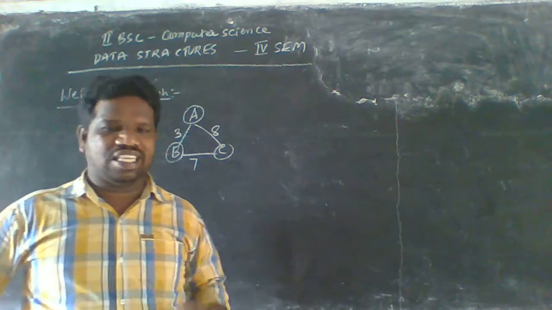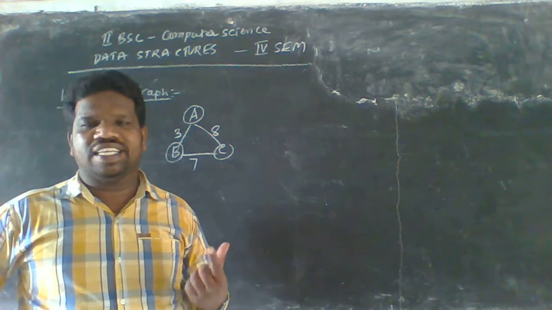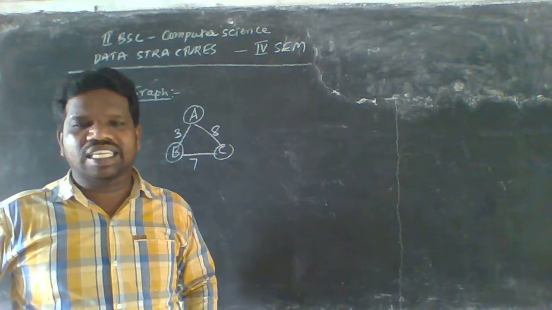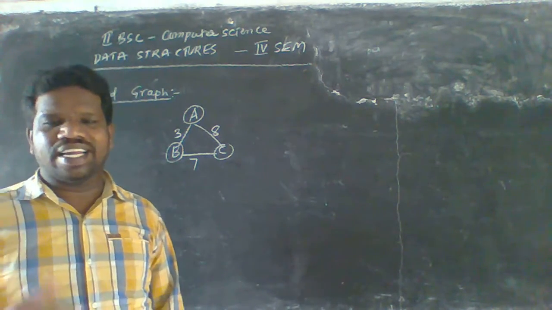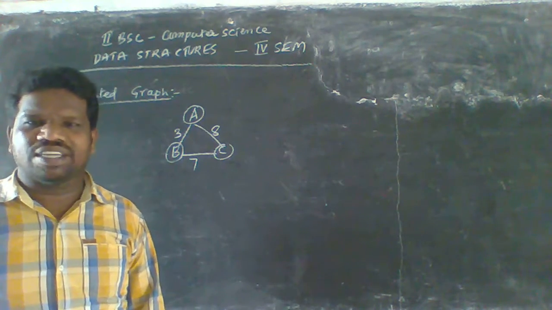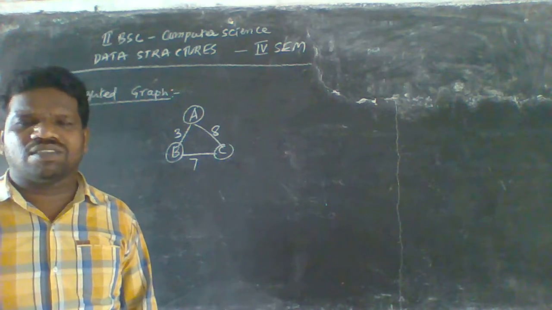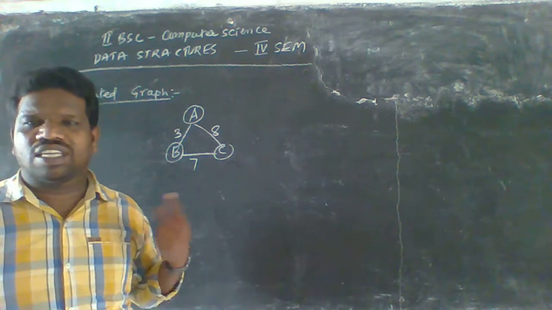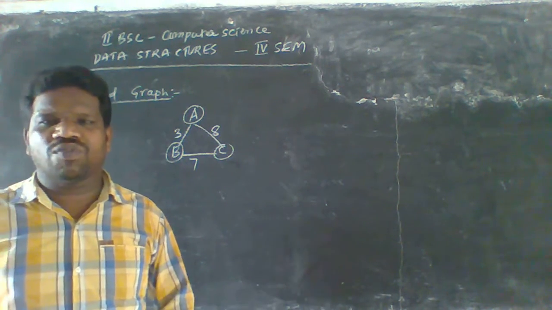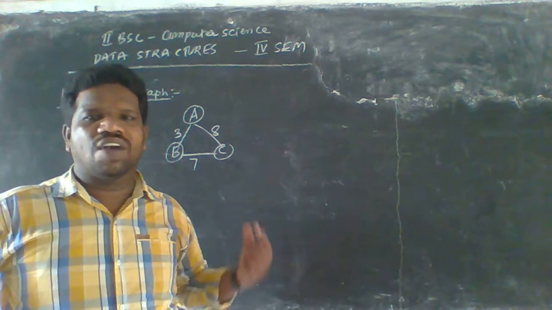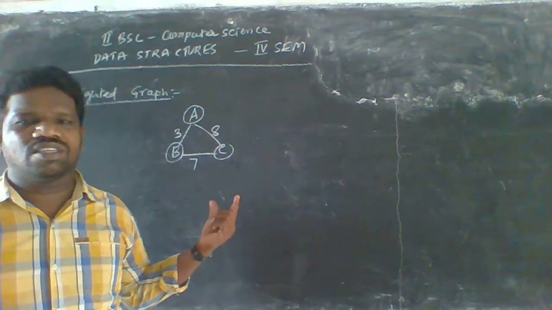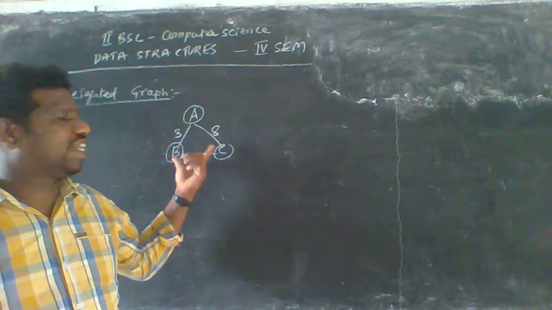So a graph in which a weight is assigned to every edge is called a weighted graph. Each and every edge has its own value, and that is what we call a weighted graph.